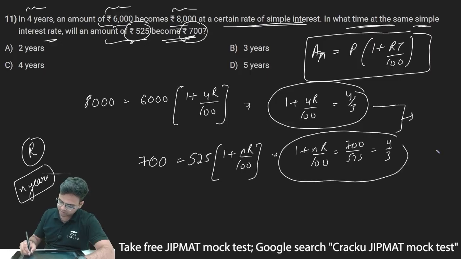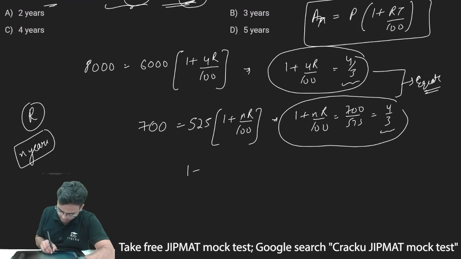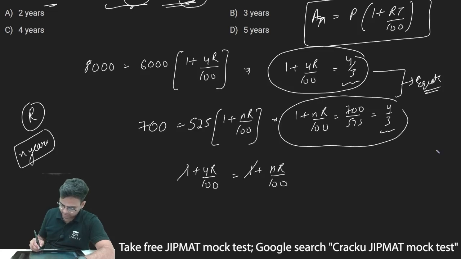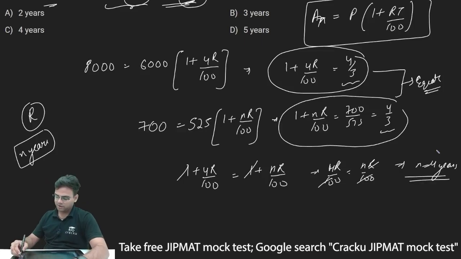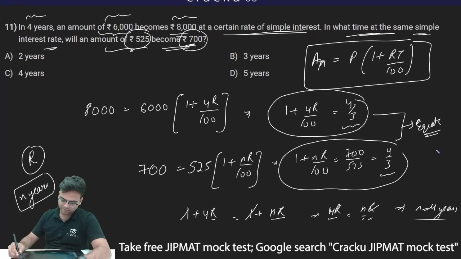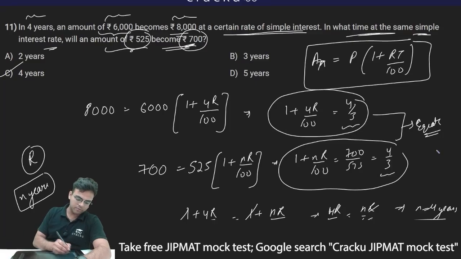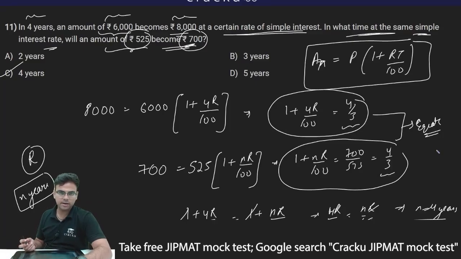Now in both of these equations the right hand side is 4 by 3, so I can equate. Thus I can write 1 plus 4R upon 100 should be equal to 1 plus NR upon 100. 1 and 1 get cancelled, and I am left with 4R upon 100 equal to NR upon 100. Again 100 and R get cancelled, and thus N is equal to 4 years. Thus the amount rupees 525 becomes rupees 700 after N years, and N comes out to be 4. So after 4 years it will become rupees 700. So C is the correct answer.